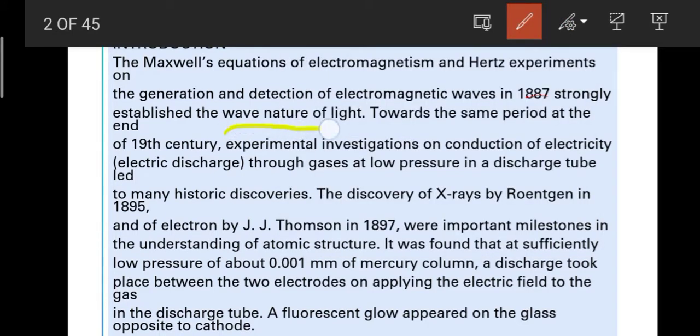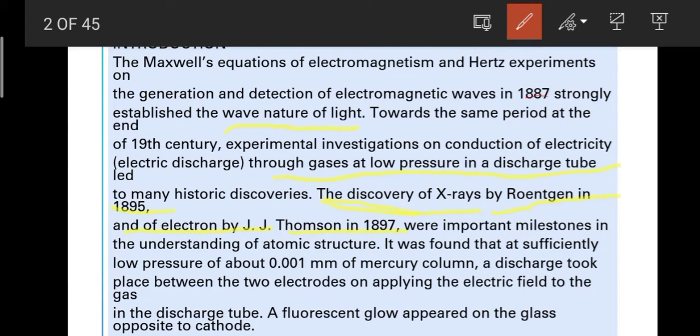Towards the same period, at the end of the 19th century, experimental investigations on conduction of electricity and electric charge discharge through gases at low pressure in a discharge tube led to many historic discoveries. The most important point is the discovery of X-rays by Röntgen in 1895 and of the electron by J.J. Thomson in 1897.